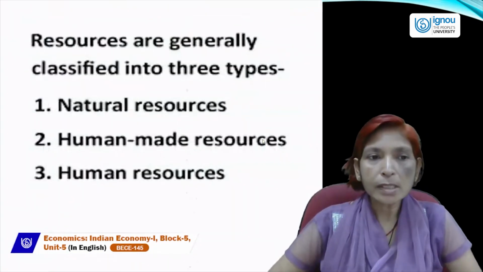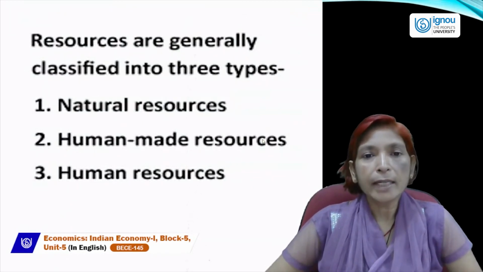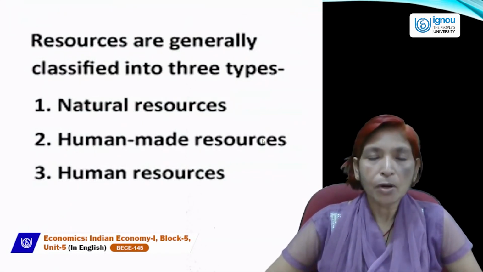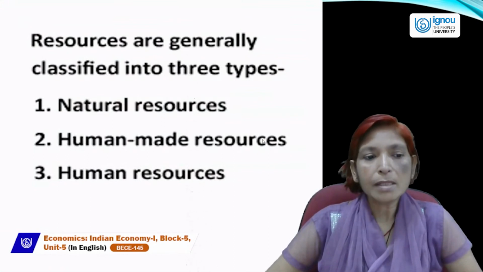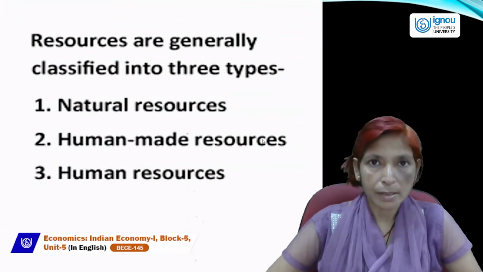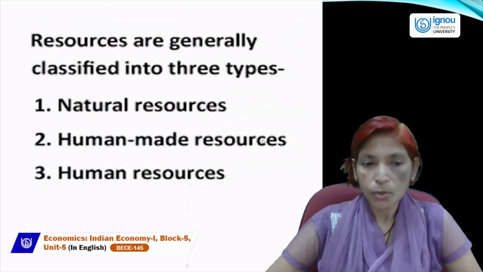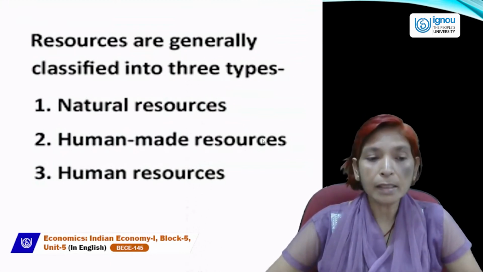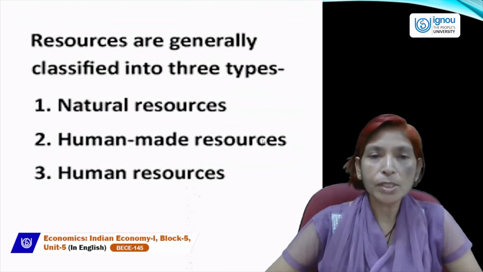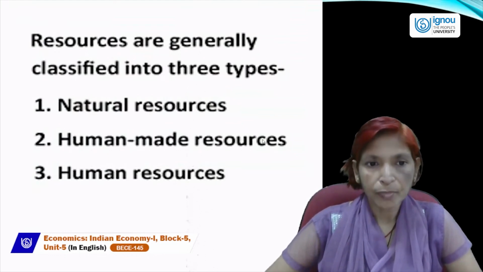Next, resources are generally classified into three types or categories. One is natural resources, second is human-made resources, and third is human resources. Human-made resources are different from human resources.